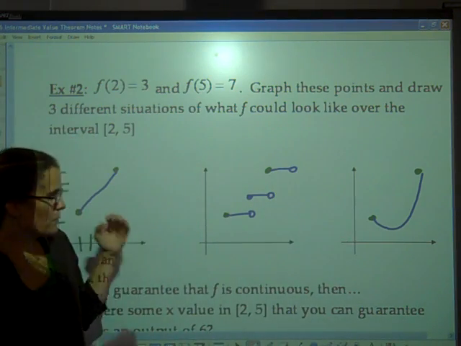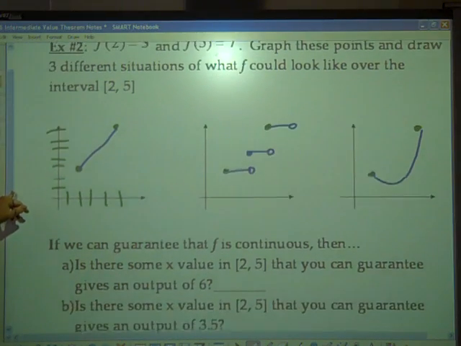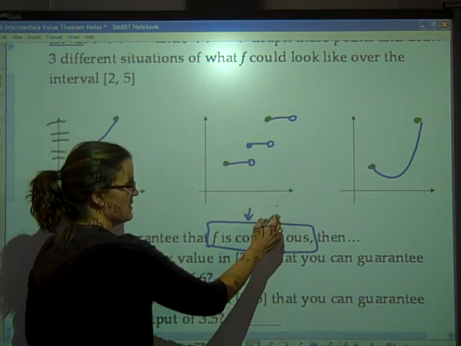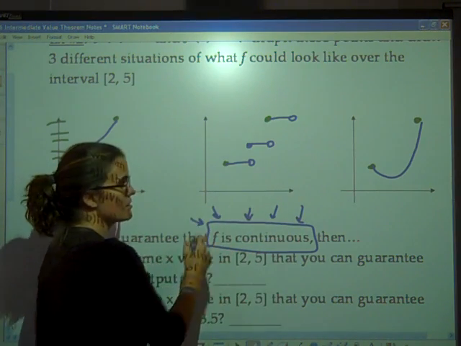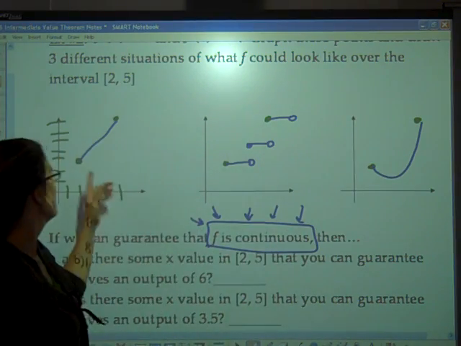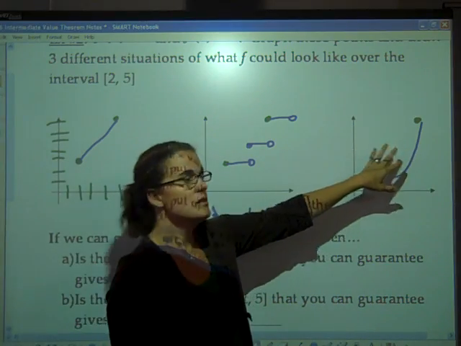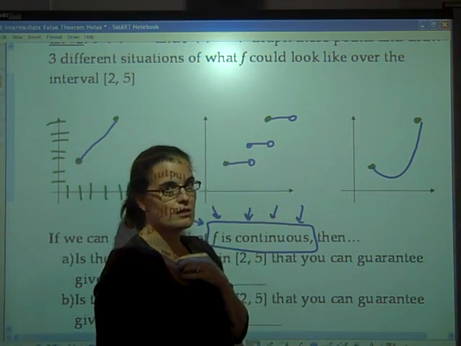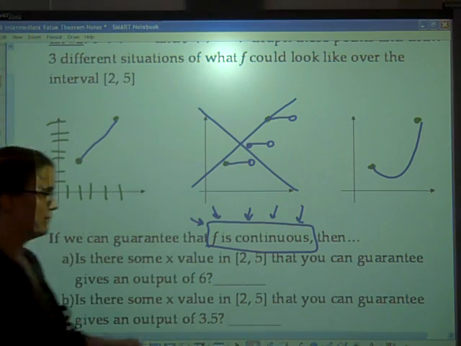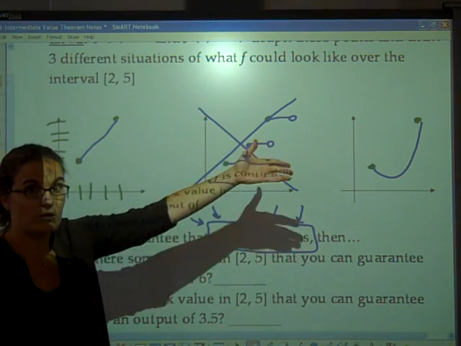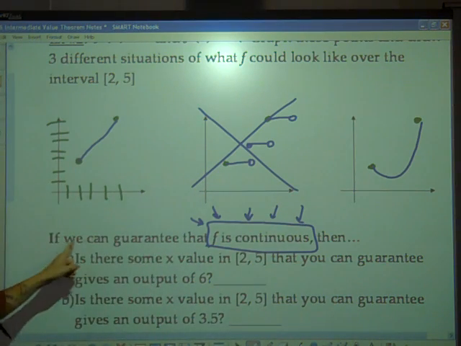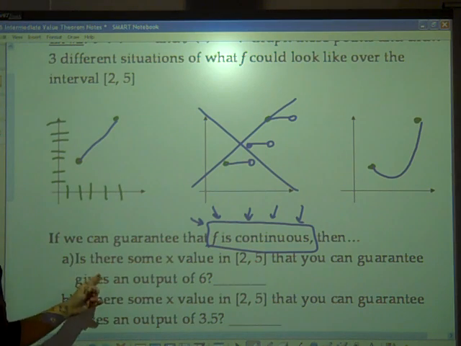You could have actually tried this on your own, and you would not have those pictures. But what I'm trying to get at here is that if we can guarantee that f is continuous, and the intermediate value theorem will only work if f is continuous. Maybe some of you drew continuous functions for all of your pictures. I didn't. The first example and the third example are continuous, but example number 2, this middle guy, is not a continuous function. So we should not look at him when we're looking through these situations. If you drew 3 different continuous graphs, you can use all 3 of them and see if you can answer these questions.